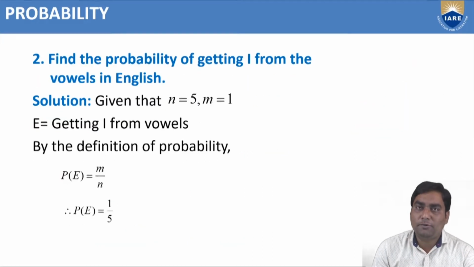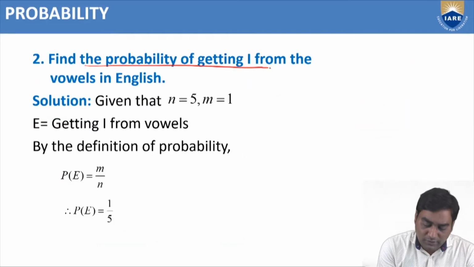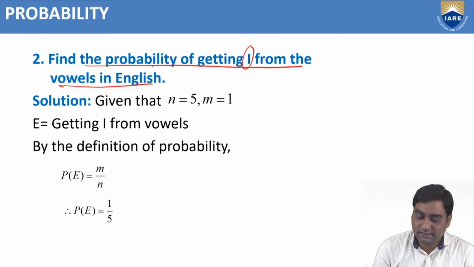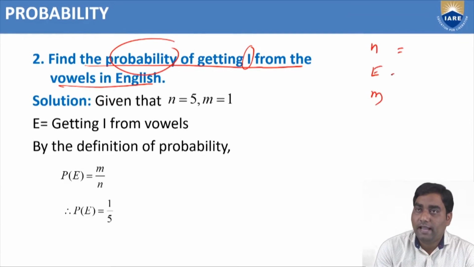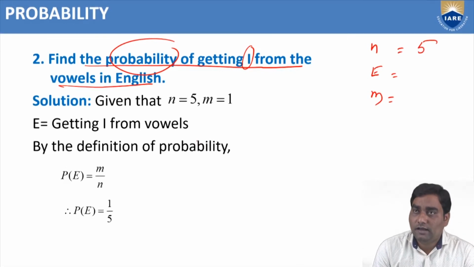Now, coming to the second problem: find the probability of getting I, capital I, from the vowels in English. I told you that for probability we require N, E, M. N: from the vowels in English, how many? 5, because the vowels in English are only 5, which are A, E, I, O, U.